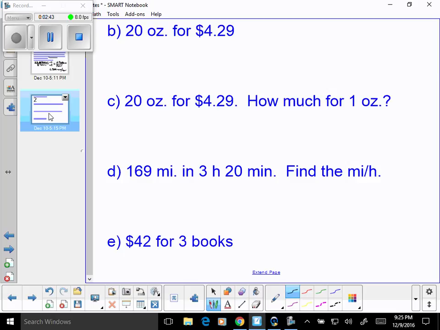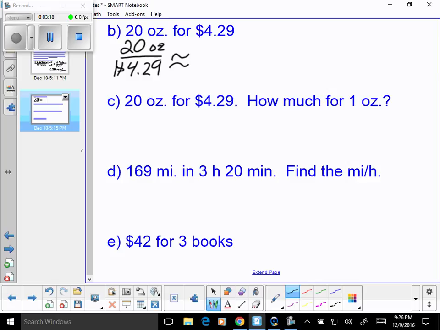Let's look at B. Now in B, I am going to take the 20 ounces and I'm going to divide by $4.29. I would divide both my first term, or the numerator, or the second term, or the denominator, by 4.29. When you do that, you are going to find out that it doesn't turn out to be a very nice decimal now, does it? Well, I'm going to have to round off.